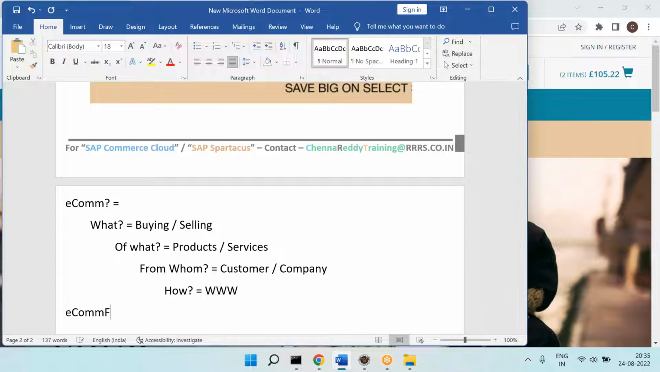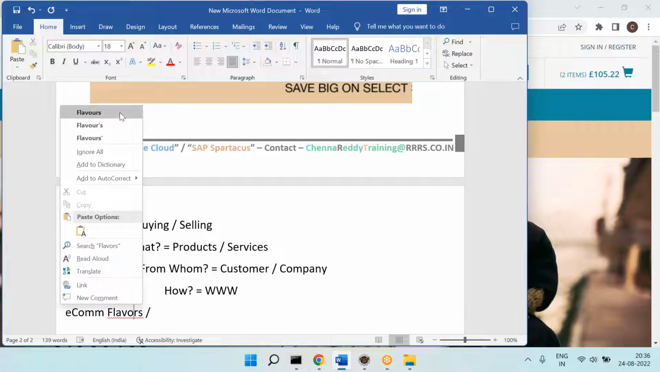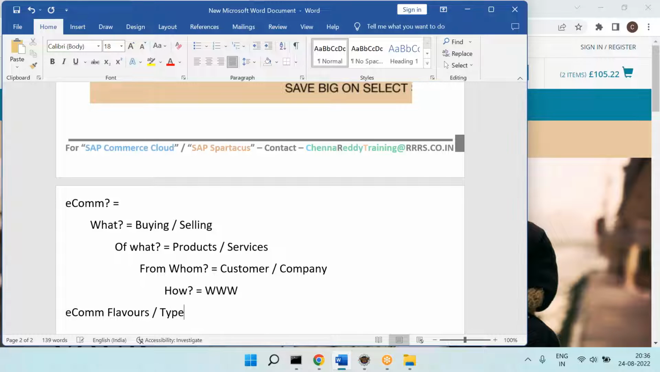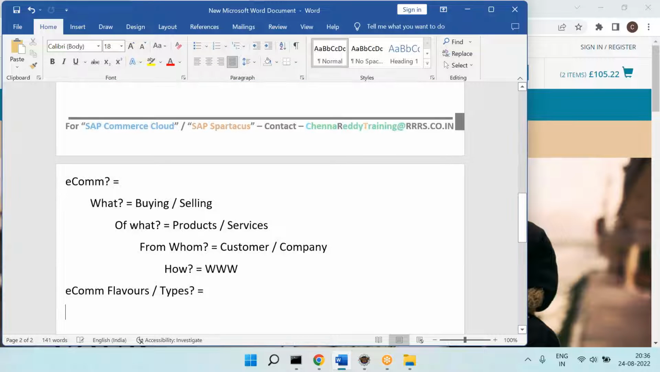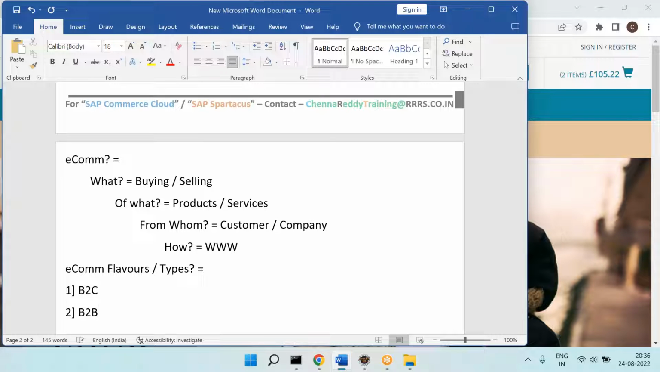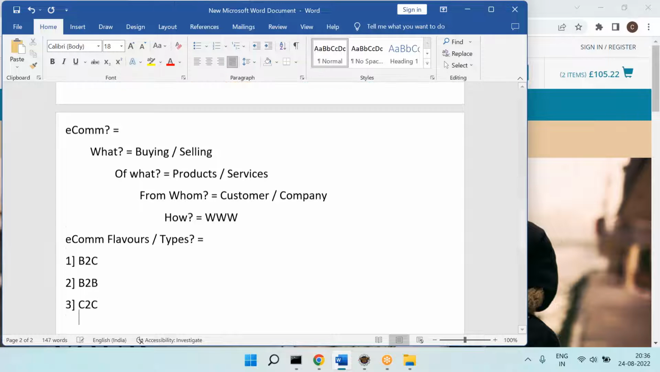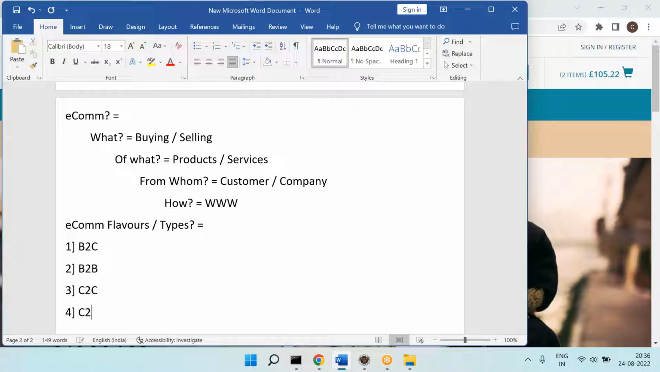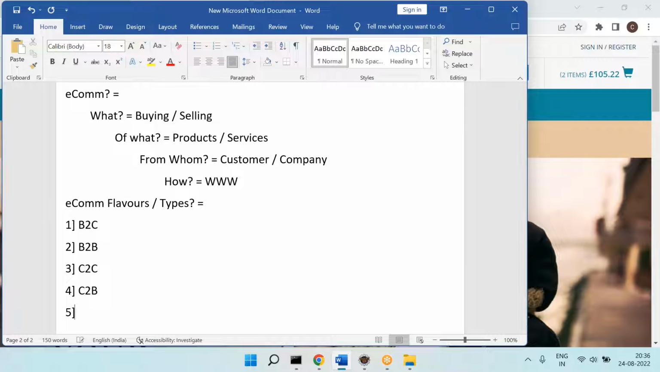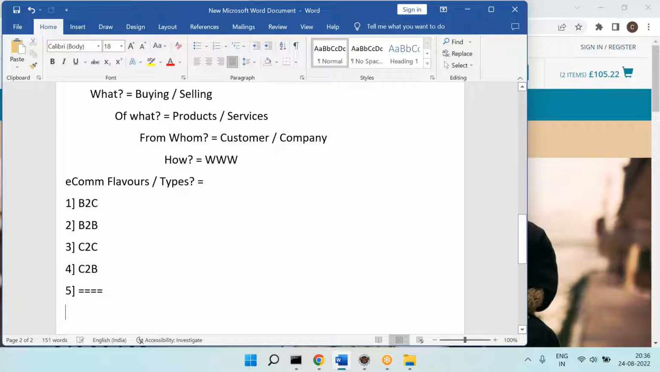Now we have different flavors of e-commerce, right? What are the flavors of e-commerce? Flavors are classification, flavors or types, whatever you call it. What are the different flavors of e-commerce? B2C, B2B, C2C. Very good. B2C, B2B, okay. Then C2C, then the fourth one is C2B. Like that we have many flavors.